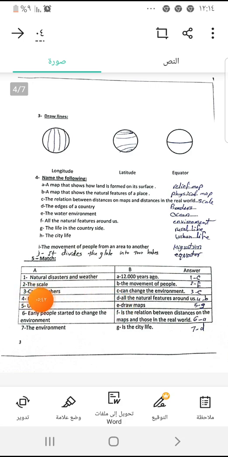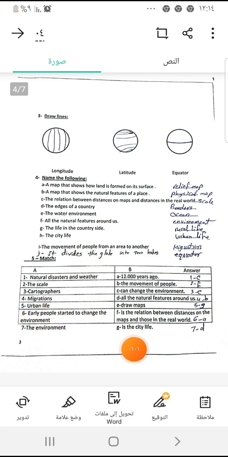The scale is what? It is a relation between distances on maps and those in the real world. Because the scale tells us that 1 centimeter on the map equals how many kilometers or how many miles in real life. 3. Cartographers, what do they do? They draw maps. E. Migration, what is it? It is the movement of people. Migration is the movement of people from one place to another.